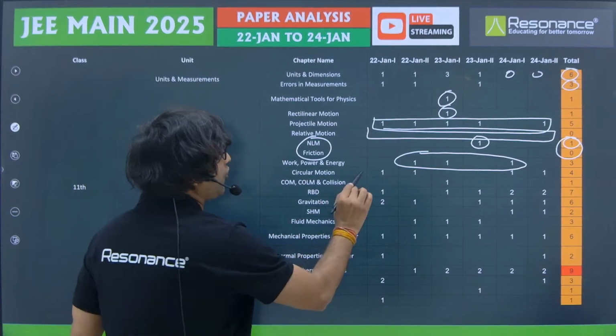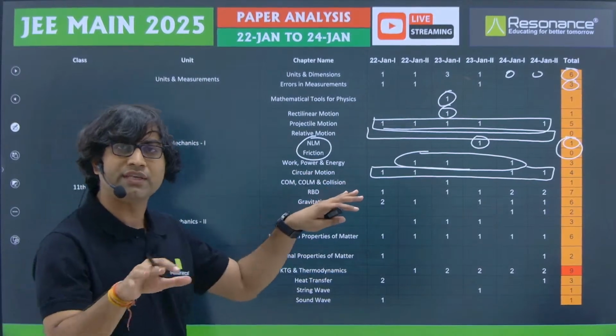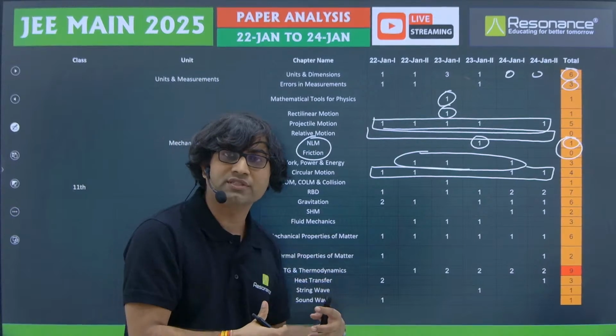Circular motion. From circular motion, we got total 4 questions. Most of the questions were of the easy nature. 1 question was from the banking of roads. We have to figure out what is the maximum velocity.